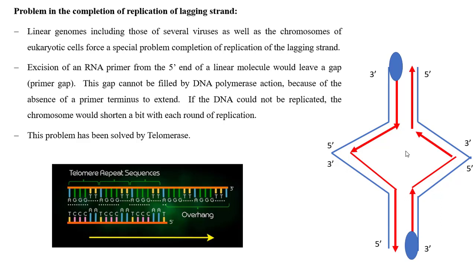The synthesized strand is always 5' to 3'. Look at this: it is 5' to 3', 5' to 3'. Here also, 5' to 3' is newly synthesized. The primer is removed by RNase H1 and DNA polymerase epsilon by its primer removal activity.